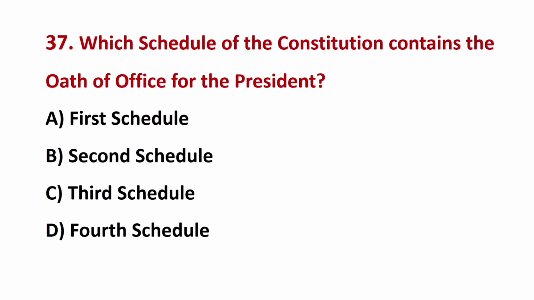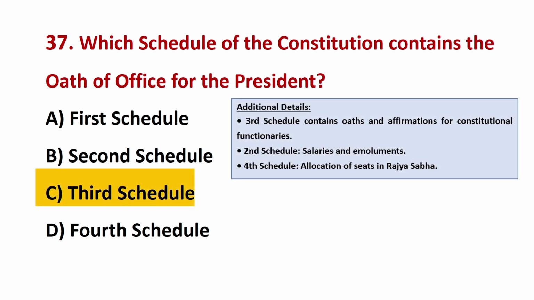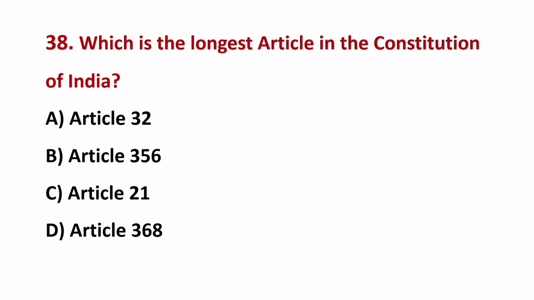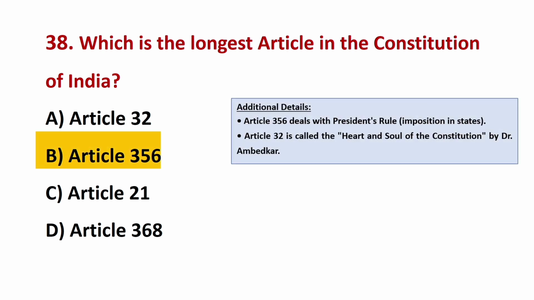Which schedule of the Constitution contains the oath of office for the President? The correct answer is C, third schedule. Which is the longest article in the Constitution of India? The correct answer is B, Article 356.